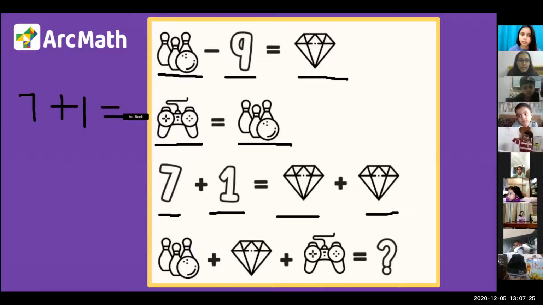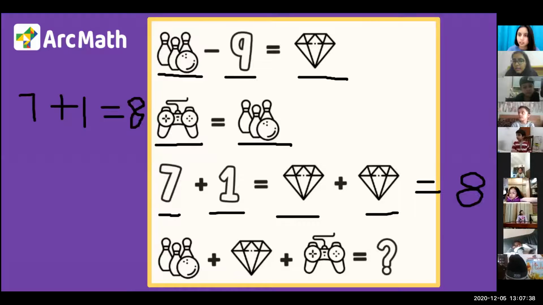And we are given diamond plus diamond is also 8. Okay, which two same numbers will make the number 8? Saran, which two numbers will make the number 8? So diamond plus diamond is 8. So I'm asking which number will be making 8 if I have to use the same number. Advita, yes? 4 and 4. 4 and 4, yes. You can also answer it. 4 and 4.